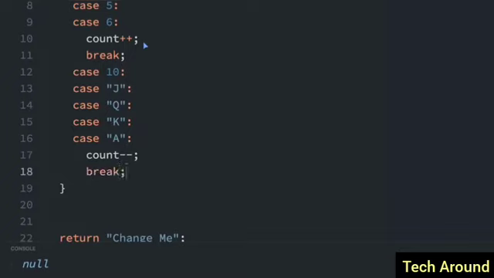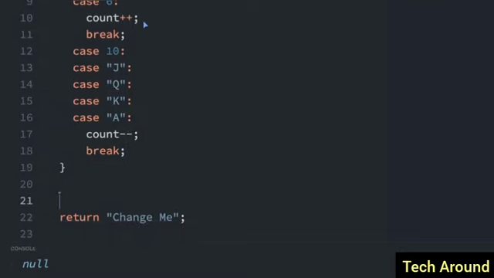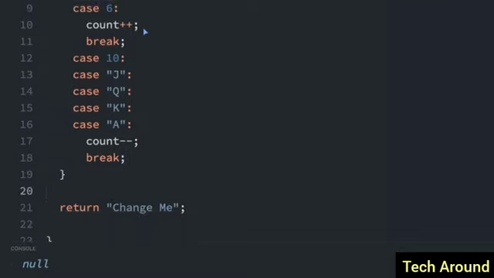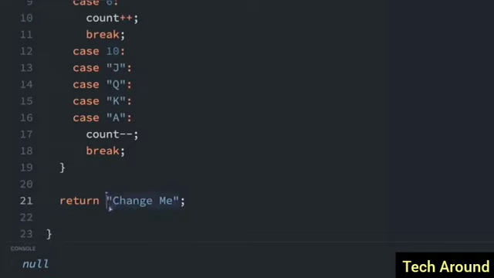Now we've taken care of the count and updating the count. Now we have to take care of what we're going to return. We are going to return the count, and we're also going to return whether we are going to hold or bet. So we're going to actually return a variable, but first there's going to be a space between the number, and then we're going to return the hold bet variable. Now this is a variable we haven't created yet. Normally this would be the perfect time to use the ternary operator, but we haven't learned that yet, and we're not going to learn that for a few more lessons, so I won't use that now.